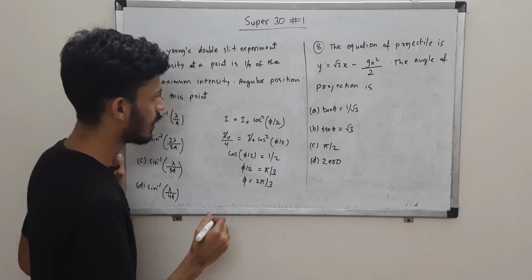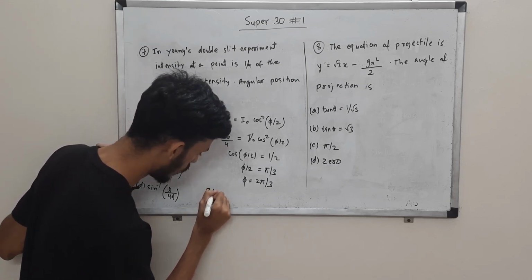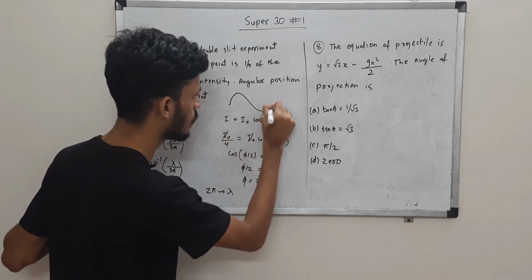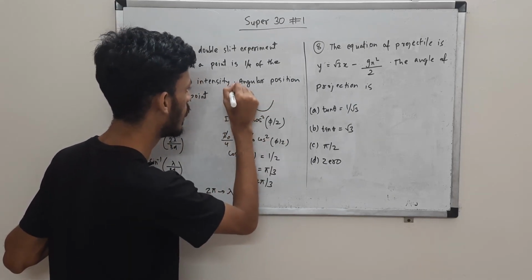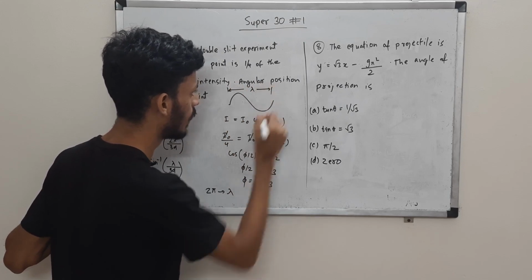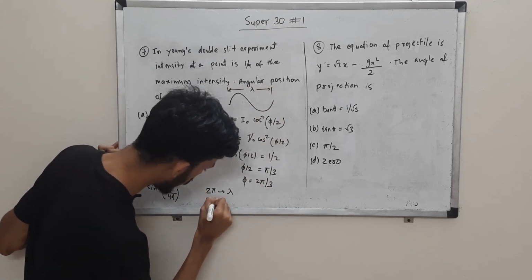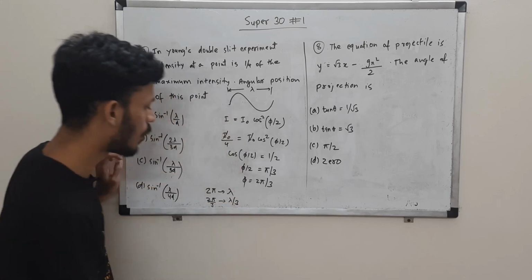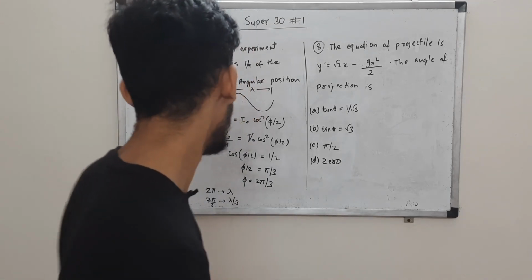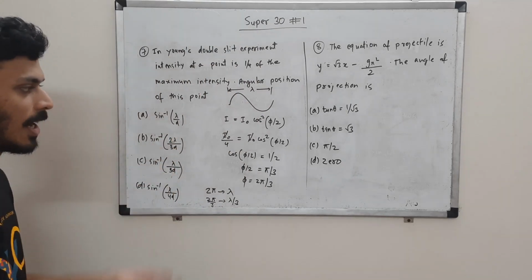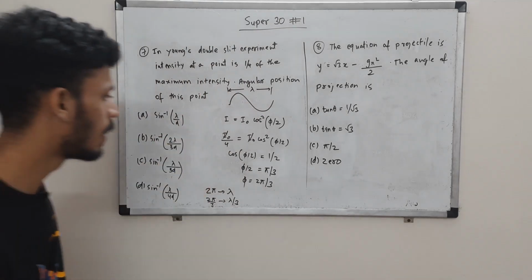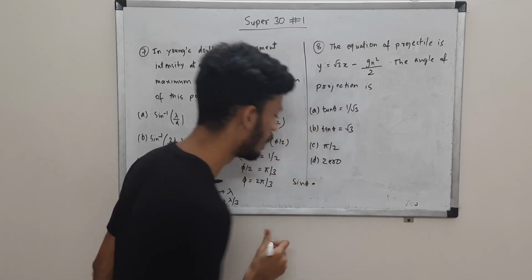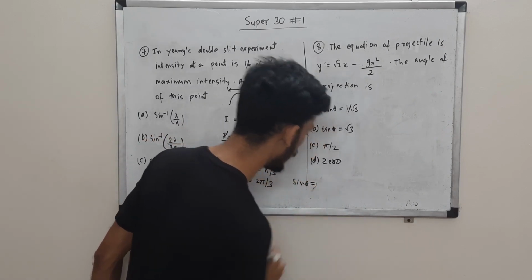Now an important relation is that a complete 2 pi phase corresponds to lambda, the complete wavelength. So now we have 2 pi by 3, which will give us lambda by 3. This is important because from here we can find the path relation between lambda and d. From there you get the angular position.